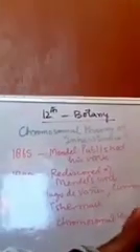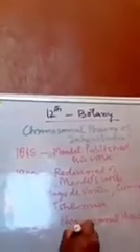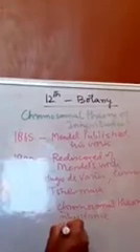And in the year 1902, the chromosomal theory of inheritance came into being, and it was given by Sutton and Boveri.